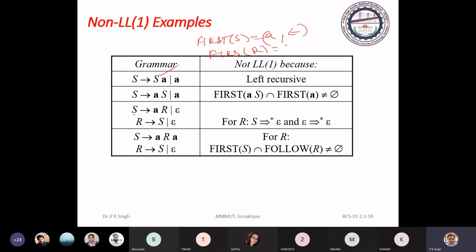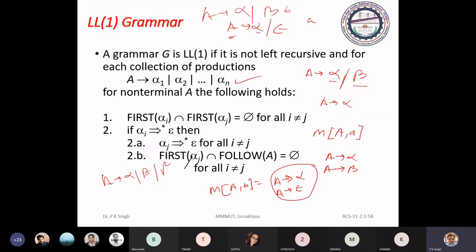First of R is also this. So you have the multiple entry at position A. Here is the case that we have tested.